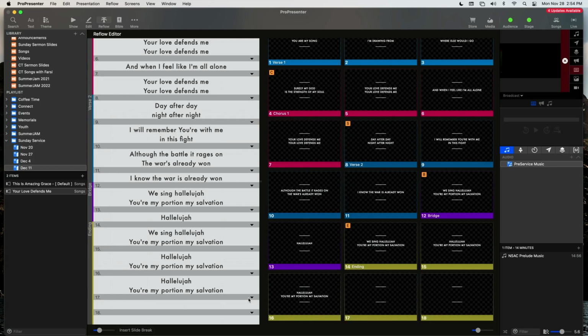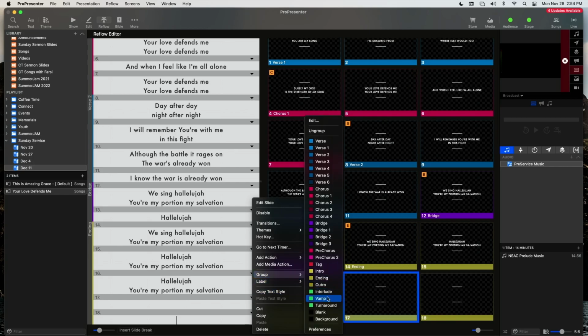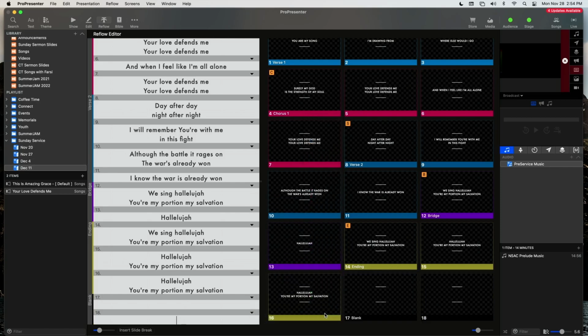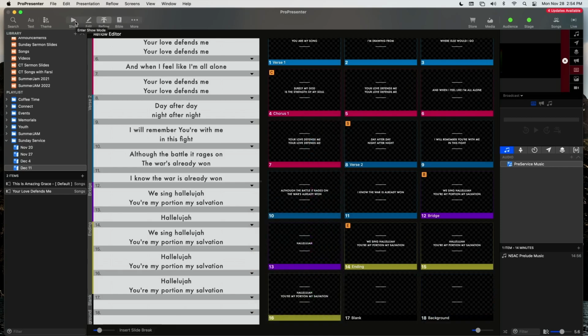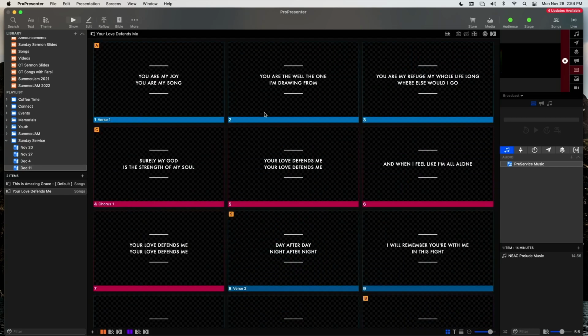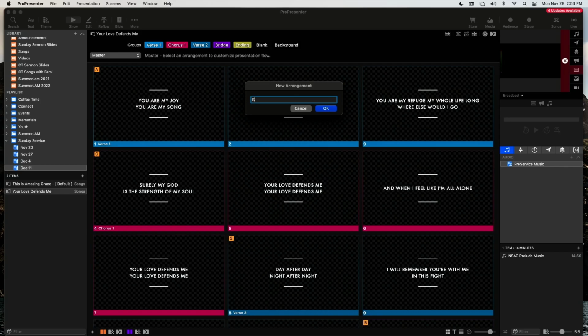And then you can click on this drop down arrow on the slide that you want to edit, and you can go to group and then choose blank for one, and then go to the next slide and choose background for the other one. So now I'll go to show the song, and let's create an arrangement as we did before. Click on the arrangement button, new arrangement. Let's call this standard.